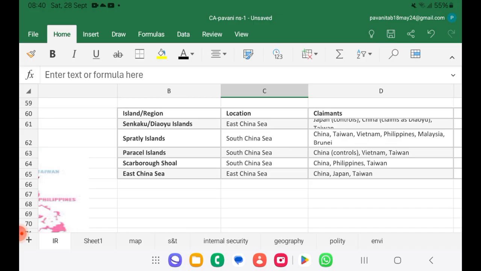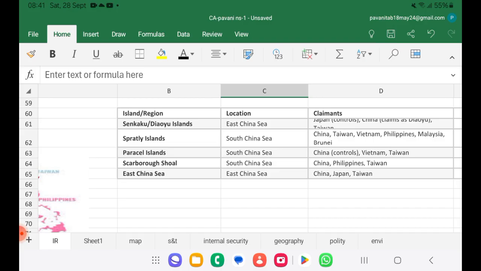Paracel Islands are also in the South China Sea. China, Vietnam and Taiwan are in conflict. Then we have Scarborough Shoal, South China Sea, disputed between China, Philippines and Taiwan. In the East China Sea, the dispute is between China, Japan and Taiwan. Whenever it is East China Sea, we have the issue among Taiwan, Japan and China, and also the Senkaku issue. That island is again in the East China Sea, so it is Taiwan, China and Japan.